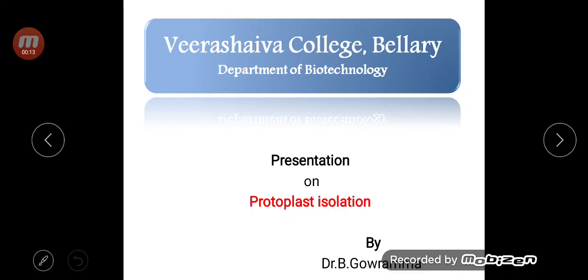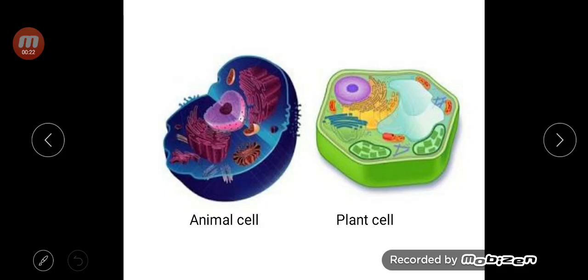In this lecture, you are going to know about what a protoplast is and how the protoplast is isolated. Before going to the meaning of protoplast, let's understand what a cell is. Cell is the basic unit of life. As we all know, all living organisms are made up of cells. Now again we get the doubt: what is the difference between the plant cell and animal cell?